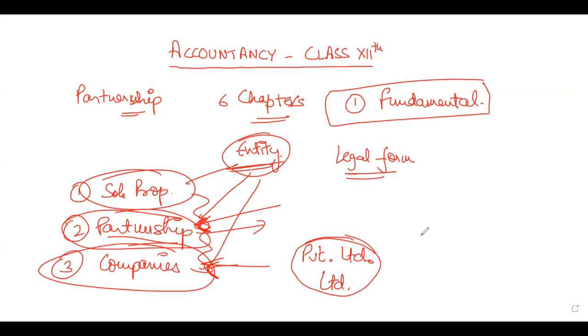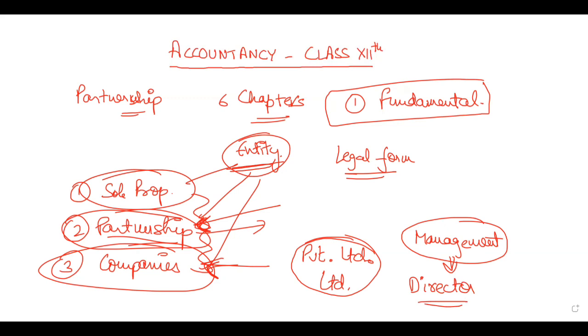A company basically involves two kinds of persons. One is the management, which includes the directors of the company, and the other is the ownership of the company. Ownership stays with the shareholders.